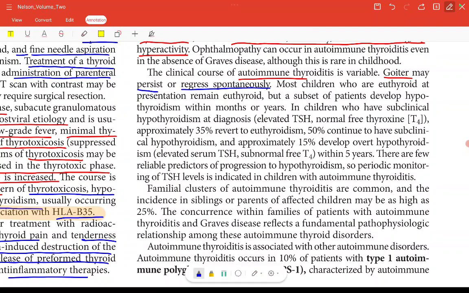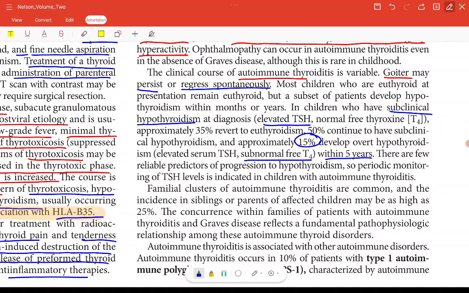In children who have subclinical hypothyroidism at diagnosis, that is, subclinical means there is elevated TSH with normal T4 and T3. Fine. This is subclinical. So children who have subclinical hypothyroidism, approximately 35% revert back to euthyroidism, 50% continue to have subclinical hypothyroidism, and approximately 15% develop overt hypothyroidism, that is elevated serum TSH and subnormal T3 T4, within 5 years. Fine. Only 15% will have subnormal T3 T4 within 5 years.